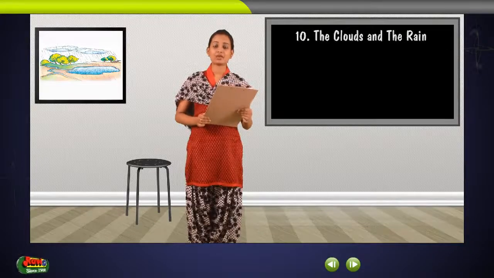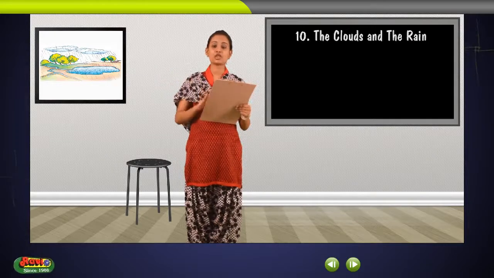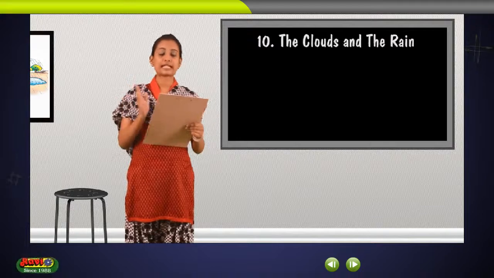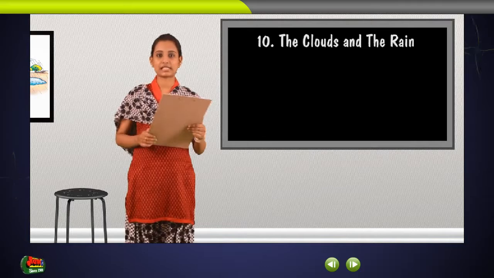10. The clouds and the rain. Hello students. Clouds are one of the most fascinating sights to see in the sky. A cloud is a condensed form of atmospheric moisture consisting of small water droplets or tiny ice crystals.